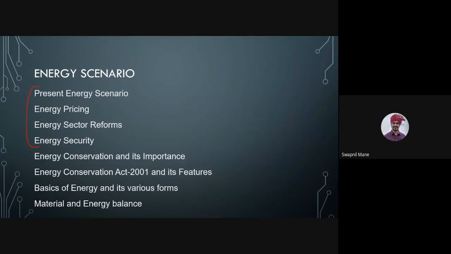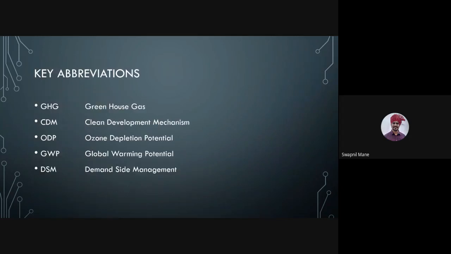In the previous lecture, we discussed the present energy scenario, the energy pricing, energy sector reforms, and energy security. Today, we will be talking about energy conservation, its importance, Energy Conservation Act, features, and so on. Basics of energy also we have completed, and material and energy balance is remaining.